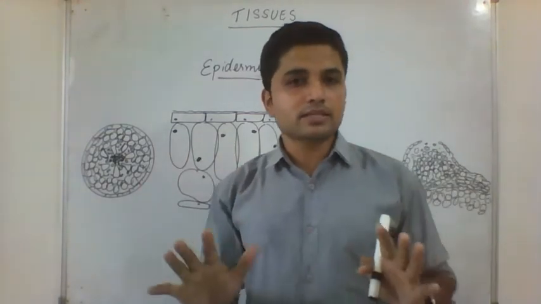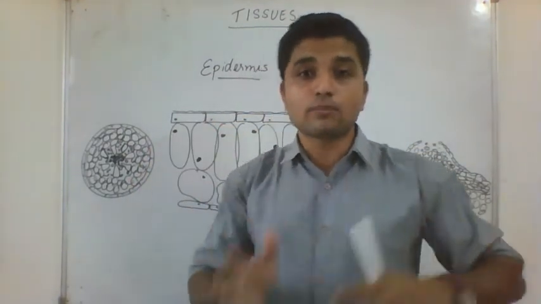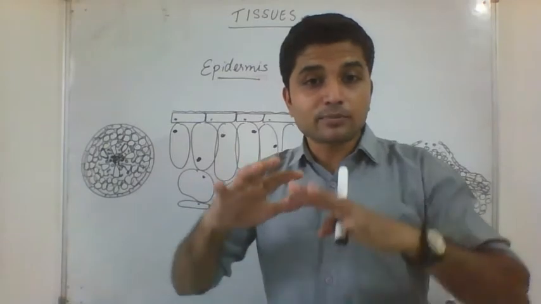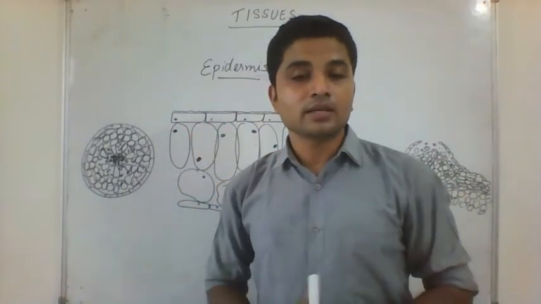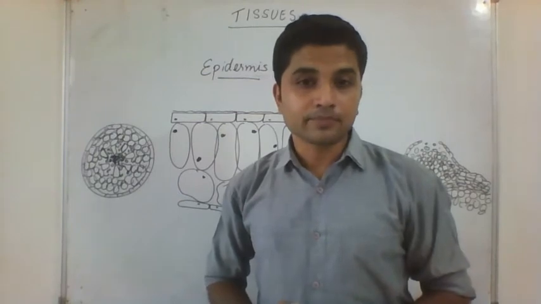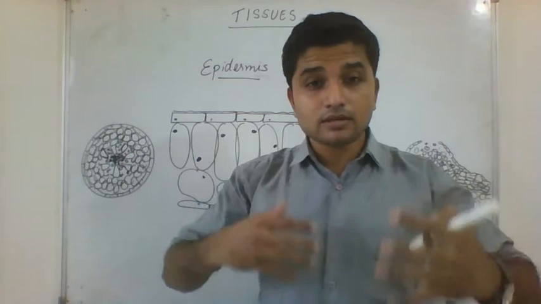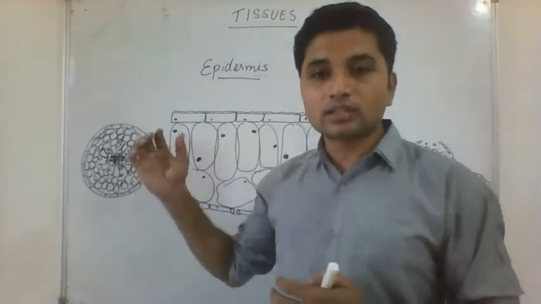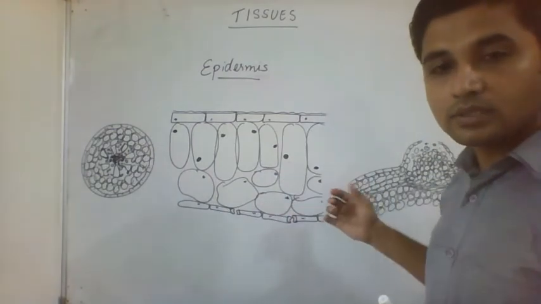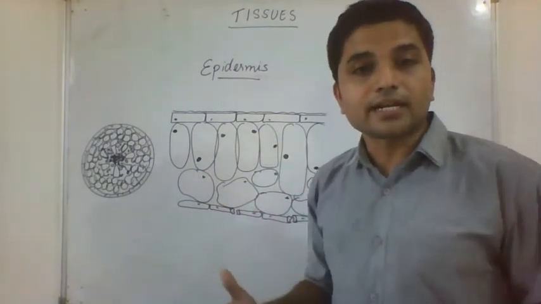So that is epidermis. It protects the inner lying tissues of plants. Now, epidermis has a simple role, just protection, just covering the parts of the plant, whether root, stem or leaf, even fruits. Epidermis covers the tissues inside the plant parts. Okay, in some places in plants, epidermis takes a major role, much more than just protection. I have drawn three diagrams here showing you the different roles of epidermis other than protection.